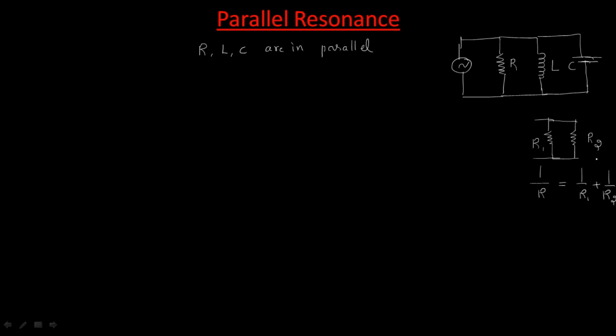This is the process we have to follow here. So for the total impedance, we can write 1 by Z equal to 1 by R plus 1 by j omega L plus 1 by 1 by j omega C.